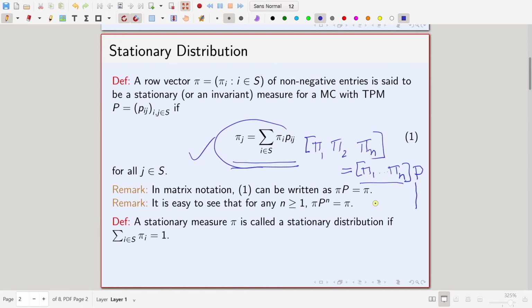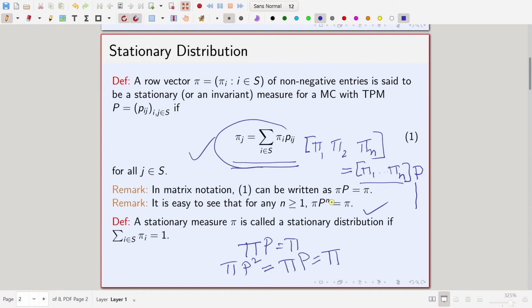Now, once you have pi P equal to pi, say if I multiply both sides by P, then what do I get? I get pi P squared equal to pi P. I am left multiplying both sides by P. But we again know pi P equal to pi. Continuing in this way, it is easy to see that for all n greater than or equal to 1, pi P to the n is equal to pi.